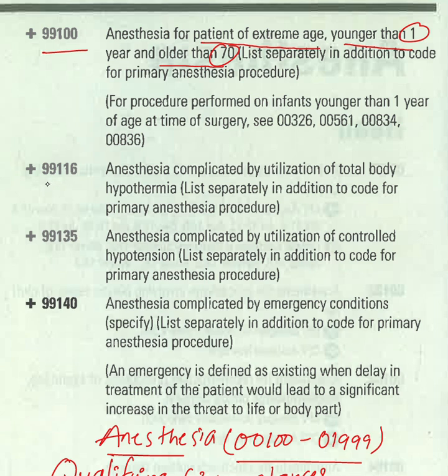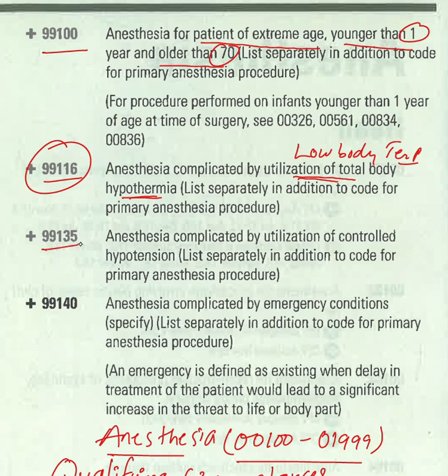The next code we have is 99116, anesthesia complicated by utilization of total body hypothermia. If the patient has hypothermia, it means low body temperature. If the patient has low body temperature while administering anesthesia, you have to use 99116.